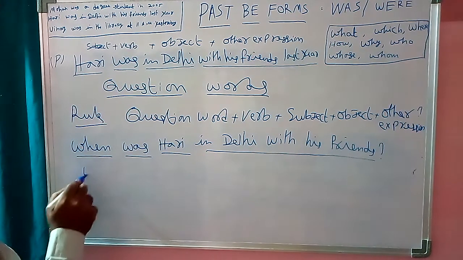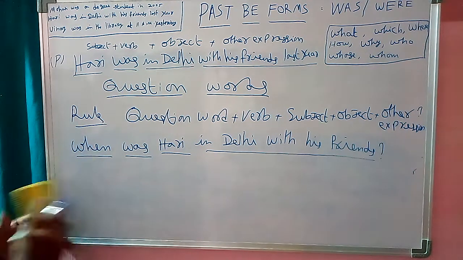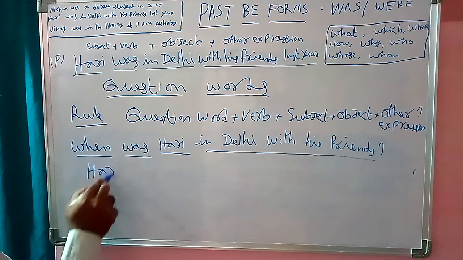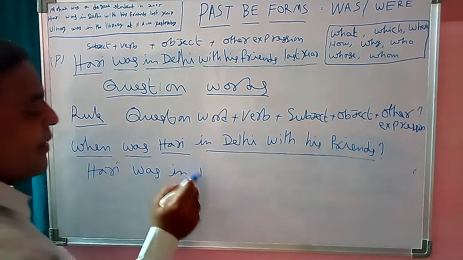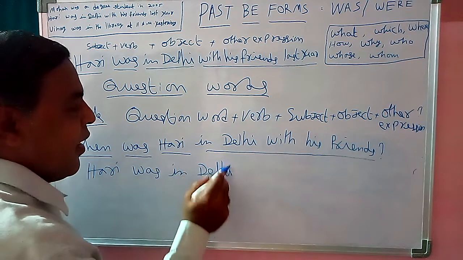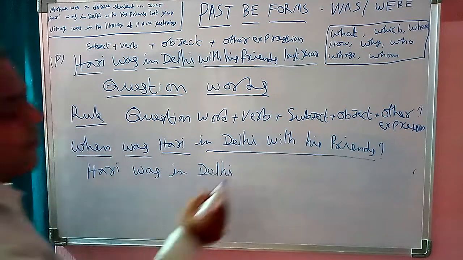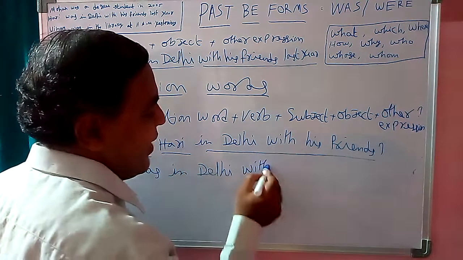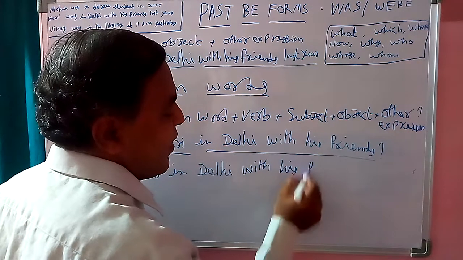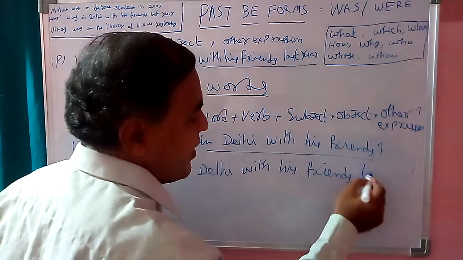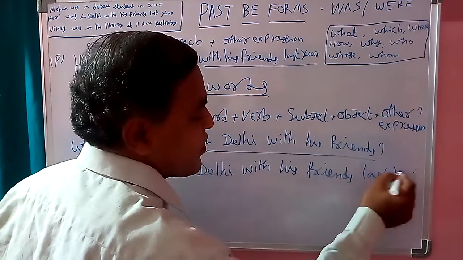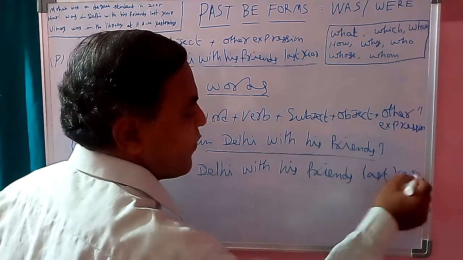Now we are going to write the answer. Hari was in Delhi with his friends last year.